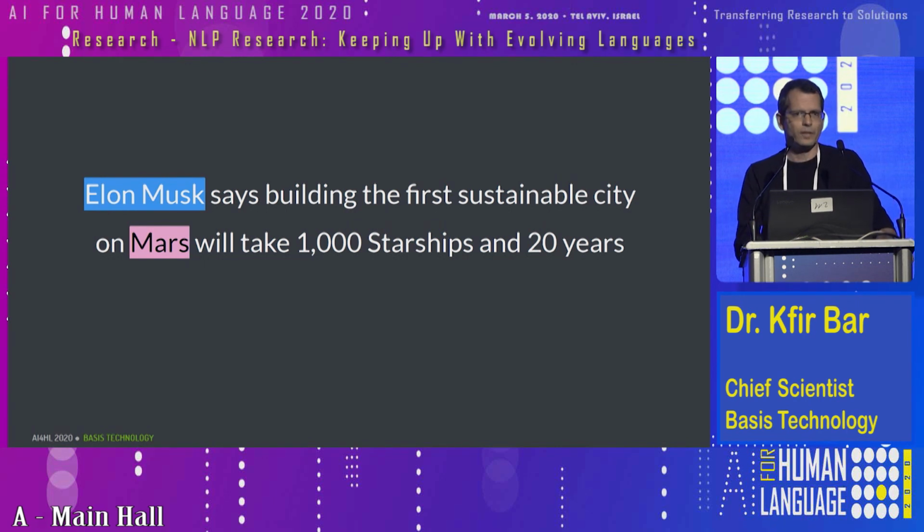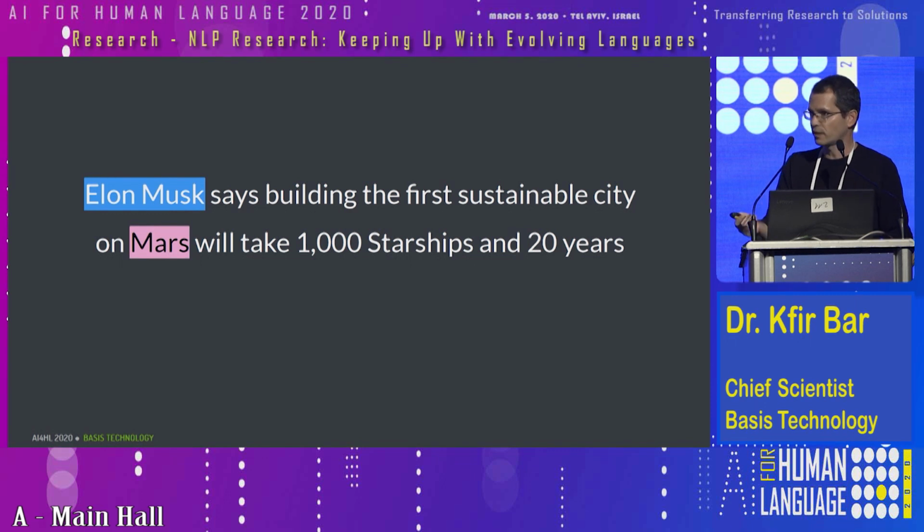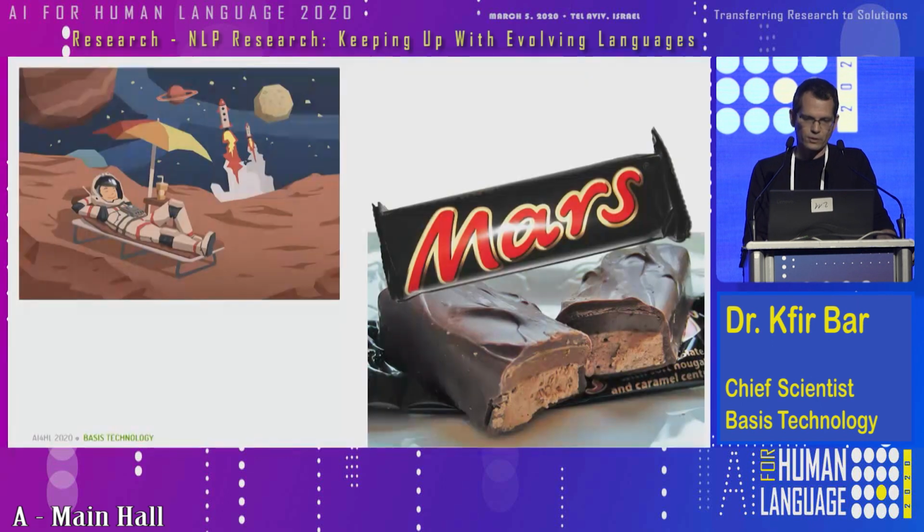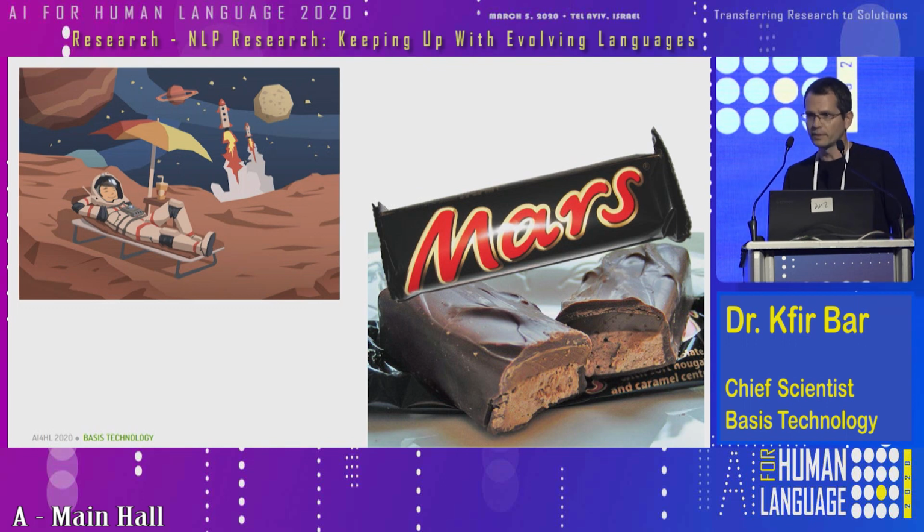Now, maybe some of you think that it's a simple task. Let's just compile a list of location names, let's say from Wikipedia, and then run a simple lookup procedure to find instances of that list in the text, and we're done. But of course, then you won't know whether Mars is mentioned as the location or the candy bar, right? So you need context to help you resolve these kinds of ambiguities.